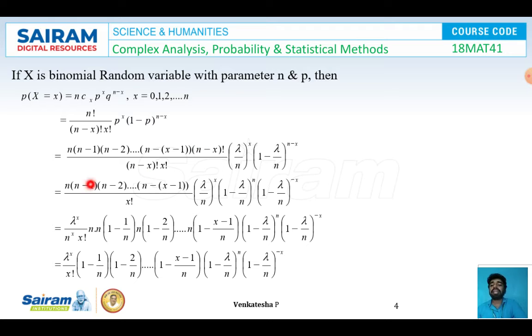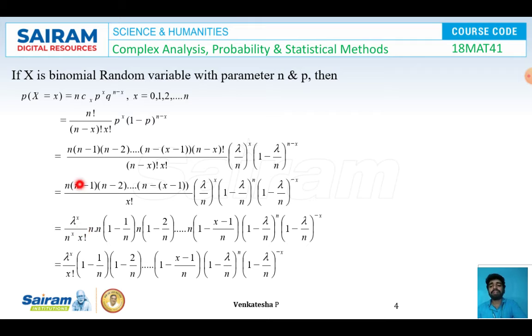So I got n, n minus 1, n minus 2 and so on (n minus (x minus 1)) by x factorial into (lambda by n) whole power x, which I'm keeping as it is, and splitting this term like (1 minus lambda by n) whole power n and (1 minus lambda by n) whole power minus x. Okay, now from this complete equation I'm taking each n term as a common factor and taking this (lambda by n) whole power x this side.